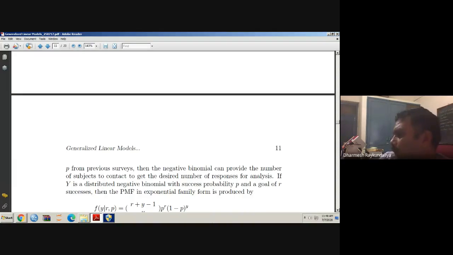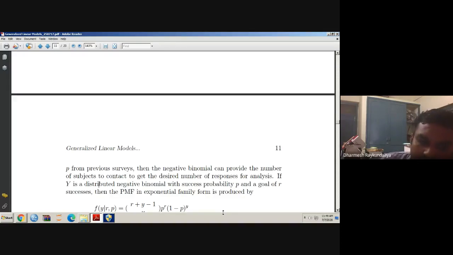So if you know the probability of success from the previous survey, and to achieve this success, how many individuals you need to survey, that means it will help you to get the value of n. In binomial, n was fixed and you try to find out the number of successes. Here the number of successes is fixed and you wish to find out how many people you need to survey for this many successes. So that is how it is the inverse of binomial.